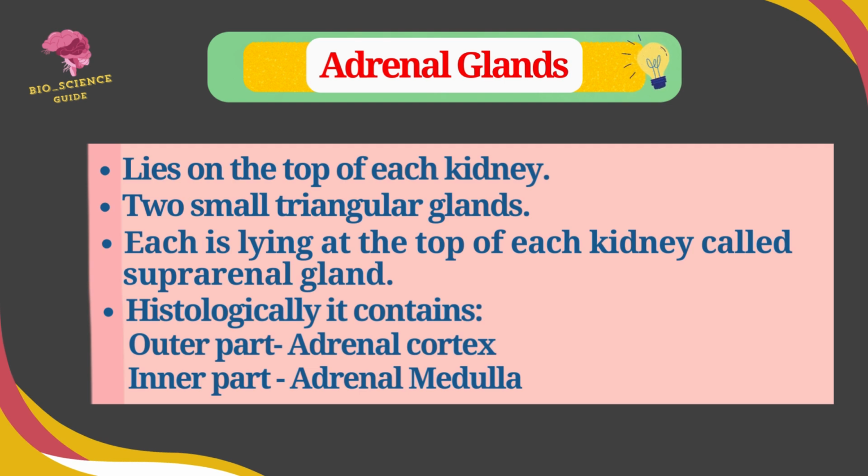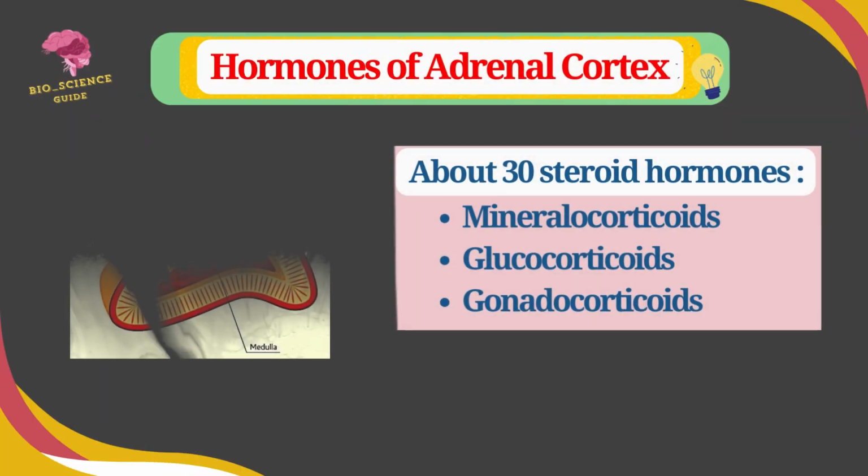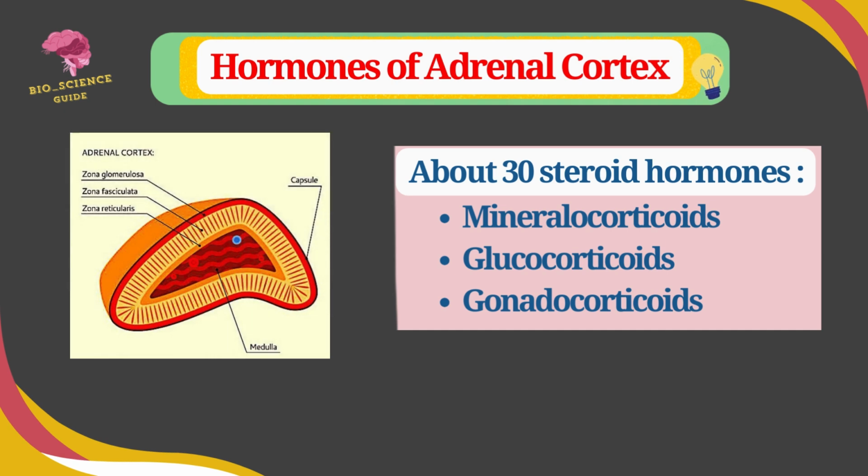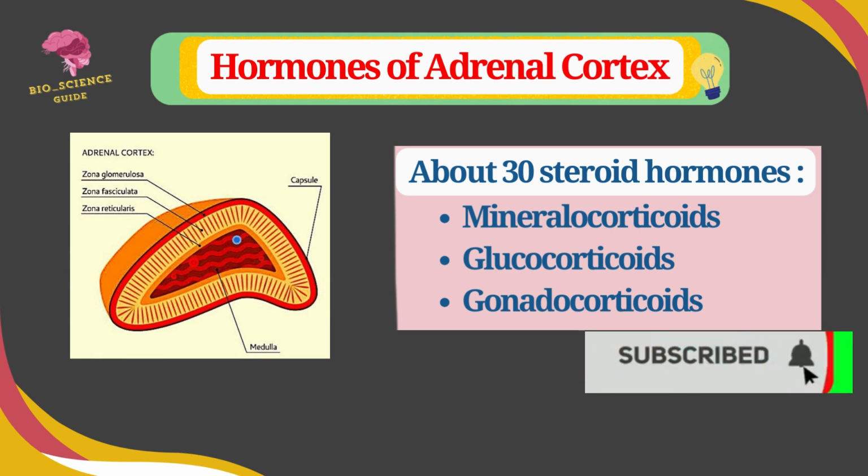Histologically, the adrenal gland consists of two parts. The outer part is called adrenal cortex and the inner part is called adrenal medulla. Hormones of the adrenal cortex: the adrenal cortex is the outer part of adrenal gland and it is differentiated into three regions. Outer zona glomerulosa releases mineralocorticoids, the middle layer called zona fasciculata secretes glucocorticoids, and the inner layer called zona reticularis secretes sex corticoids or gonadocorticoids.